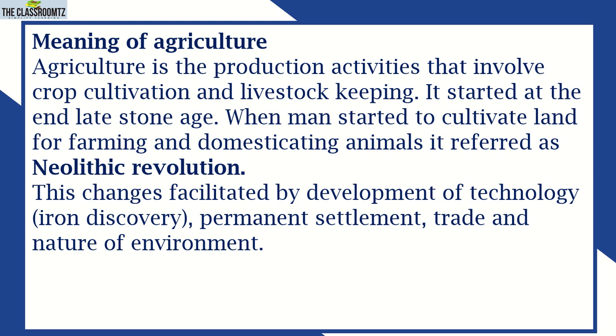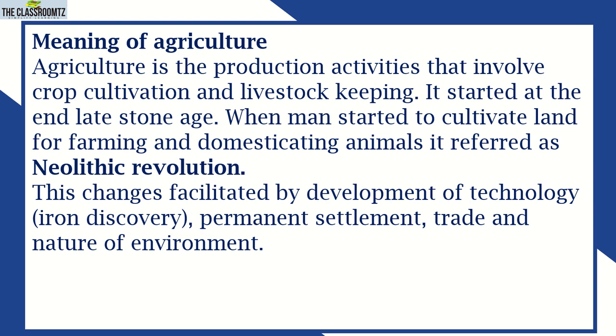Remember, these are activities. When we trace back human history in Africa, these activities of keeping animals and doing crop cultivation, they say that was the Neolithic Revolution. The Neolithic Revolution referred to the changes or process whereby man started to domesticate animals at home and cultivate crops.